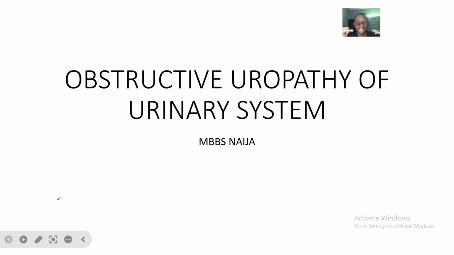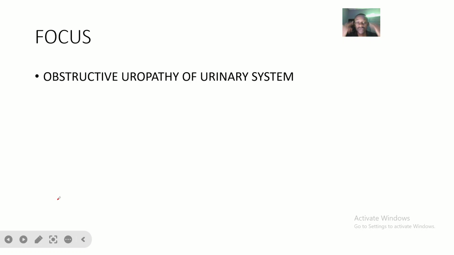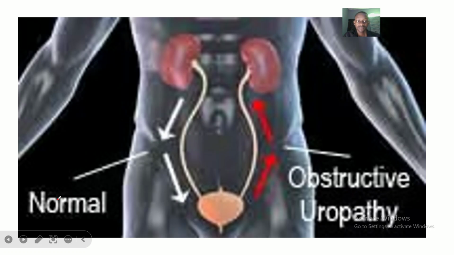Once I'm saying the prostate, you know that the prostate is found only in males. Once I'm talking about the ureter and all that, you guys should be reasoning it out with me. So, obstructive uropathy of the urinary system. This is just like an overview class on it.